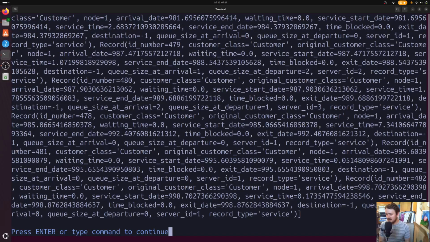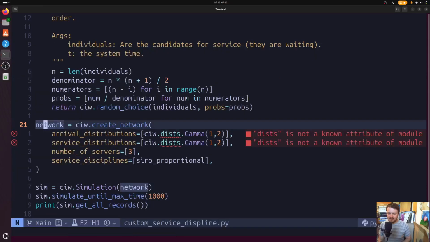No, it didn't. So what should probably be more fleshed out in this example, but I'm not doing it in this video, is to go through and show something about the records. Because while the records won't list what the service discipline was, it should always be consistent with whatever the service discipline is that you coded in, right?